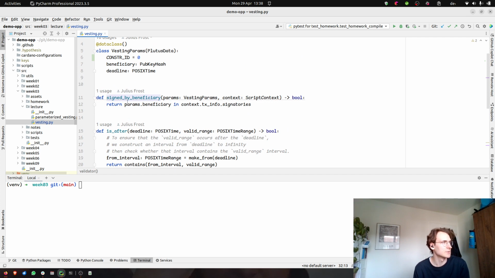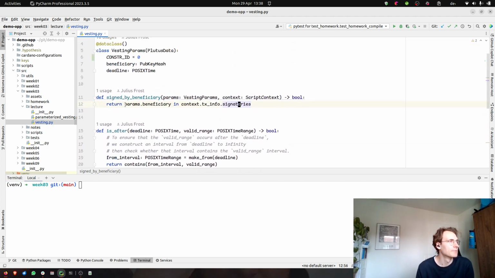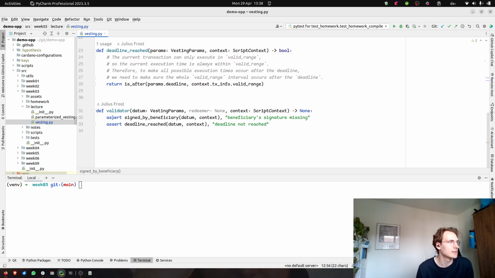We check this by accessing the field beneficiary from the parameters, and then checking that it's in the list of signatories, the list of people that have to have signed the transaction according to the Cardano node. This returns a Boolean value: it checks whether the value is contained in the list or not, and then we assert that this is true. If it's not true, we log an error that some signature is missing.